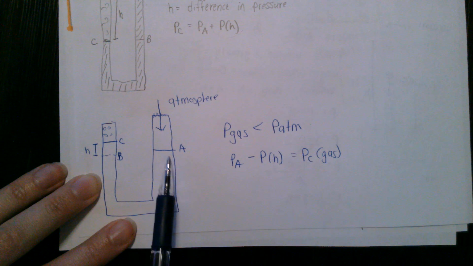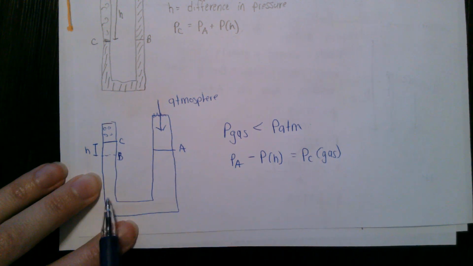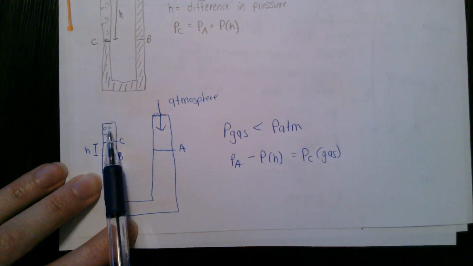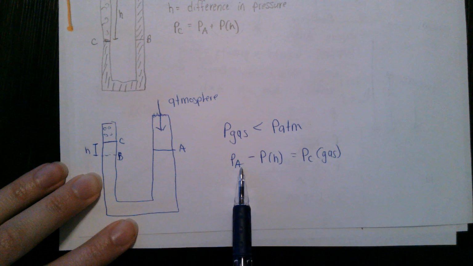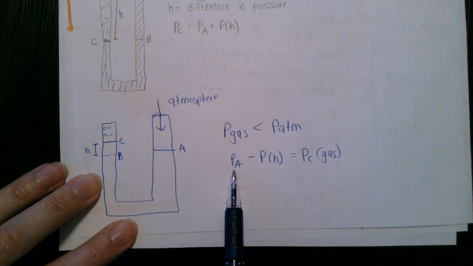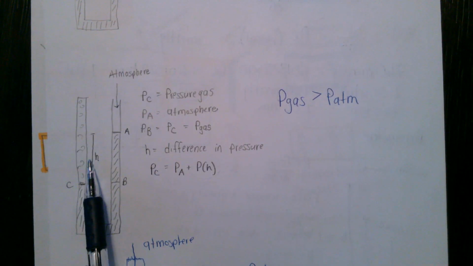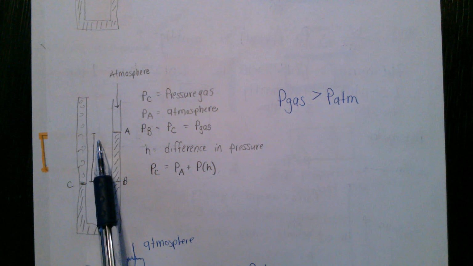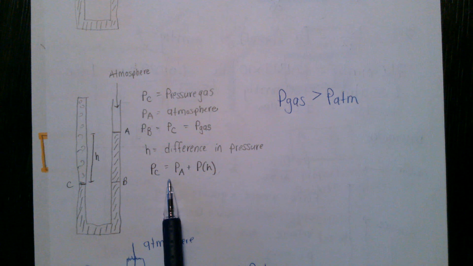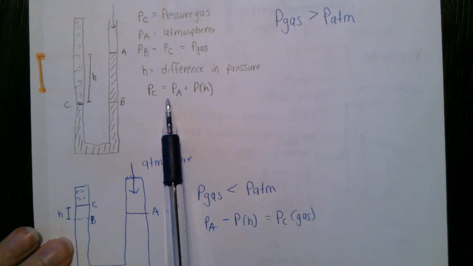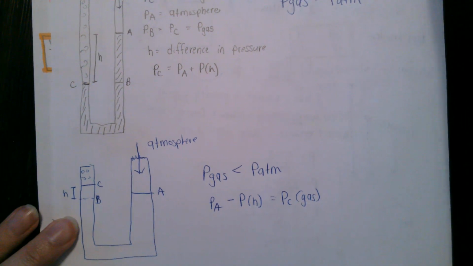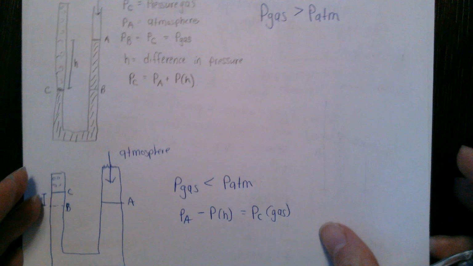Okay, so in this case, because we've moved the column up into the gas side, the atmosphere has a stronger push than our gas does on this side. So we would expect it to be less, and the height that it moves is how much less than the atmospheric pressure. Before, it pushed it down a little bit more, so the pressure was a little bit more, and we added the pressure of that height to the atmospheric pressure. Here we want to subtract because we know the atmospheric pressure is more. Okay, so that's how pressure is measured.